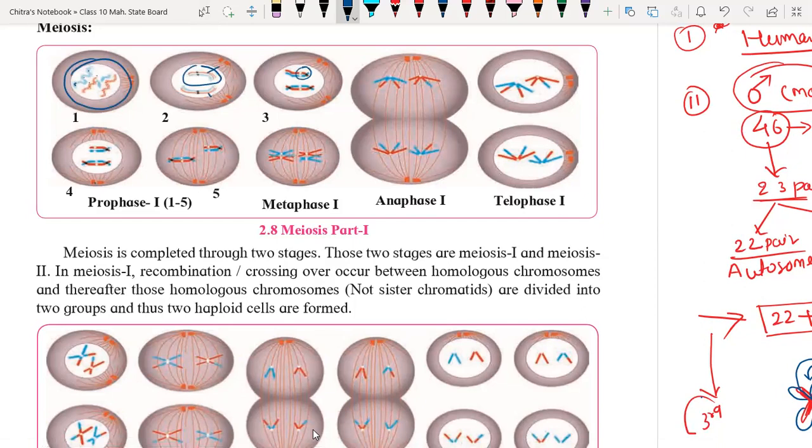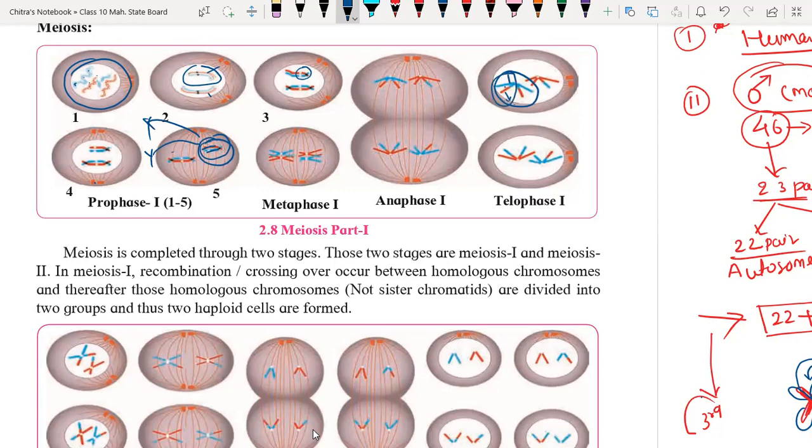This is the fourth stage. See here, in this chromosome, a few characters are from red and a few characters are from blue. It means this chromosome now has characters from both X as well as Y. This mixing of genetic material is called crossing over. Here we have both the characters. Suppose blue is from male and red is from female. It means that a single chromosome contains characters from both parents.